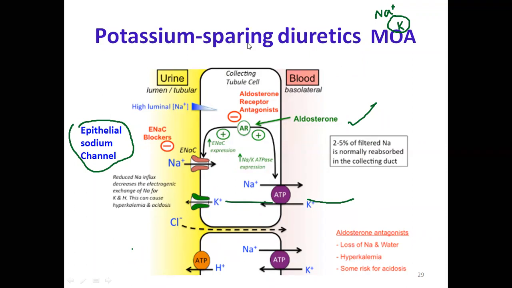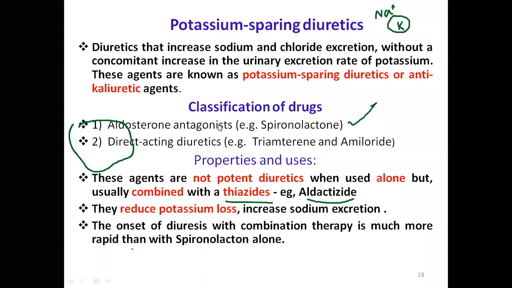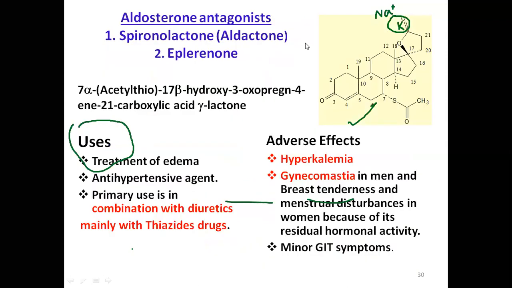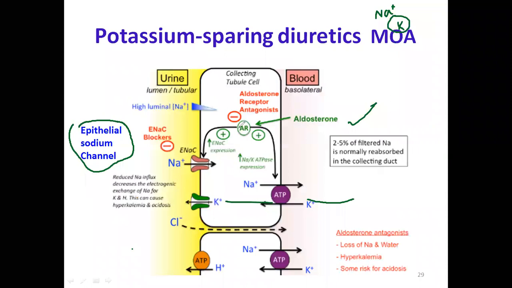We have classified these drugs as aldosterone antagonists. What does aldosterone do? When aldosterone levels are increased, it increases the efficacy of the epithelial sodium channel. So what happens? More sodium enters into the blood. Now let me clear here. Once the sodium enters, what happens?